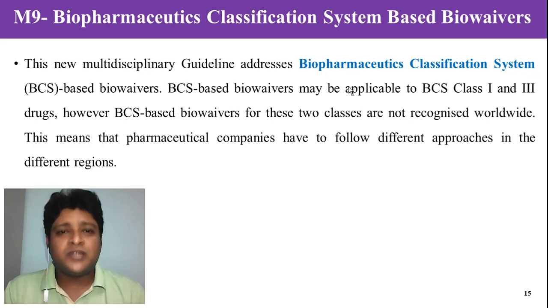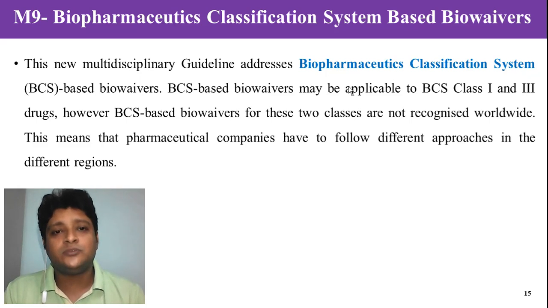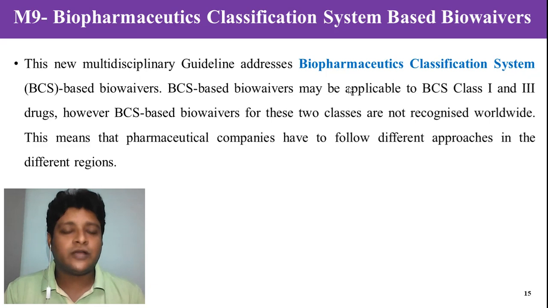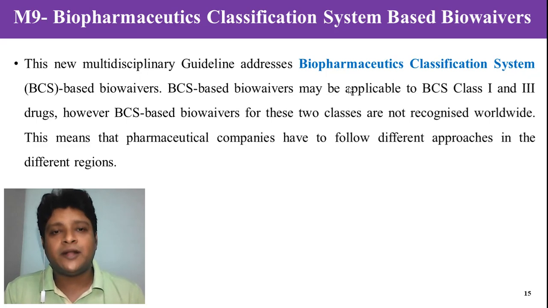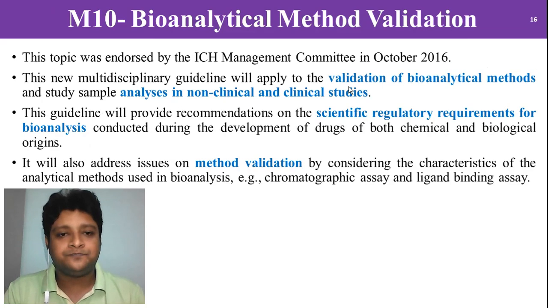Why? Because till now there are certain research-based industries using different theories according to different countries or regions. So M9 is established by ICH to provide an international guideline for the BCS classification system.